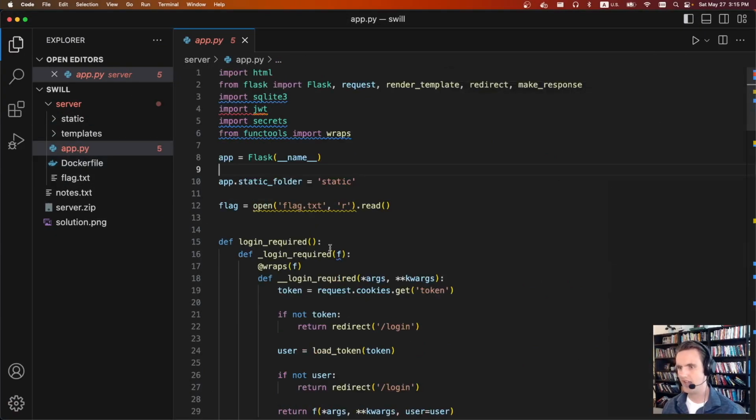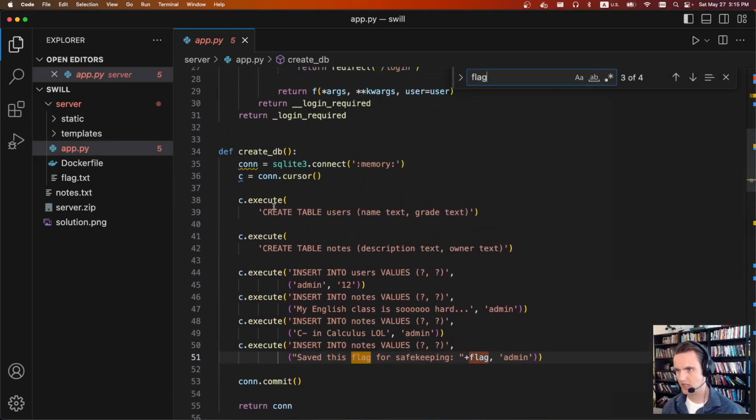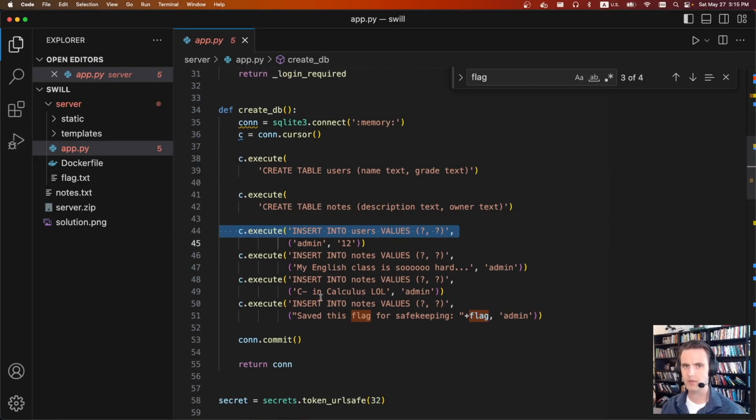Looking at app.py, we can see it's going to open a flag, and it's going to insert it into a database here. So it's inserting it into a note with the user admin. And the rest of this code is just creating an admin user and inserting some notes. So cool. Somewhere for the admin user, there exists a note with the flag.